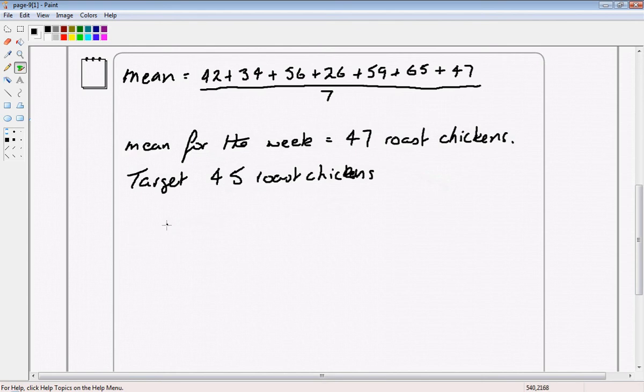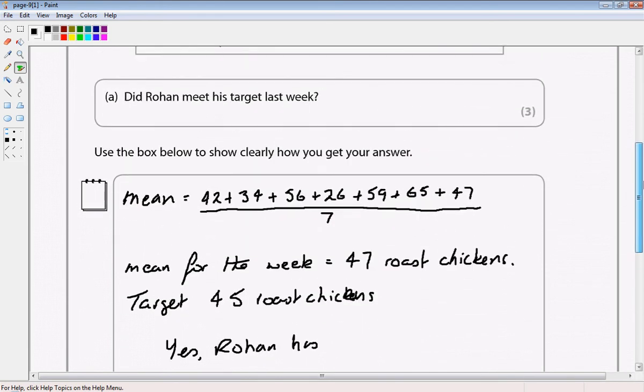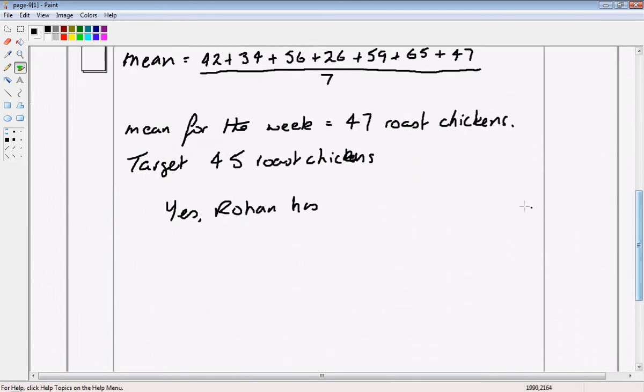Roast chickens with an E. So we can say yes, Rohan has, let me just check the wording in the question. Yeah. So Rohan has exceeded his target.